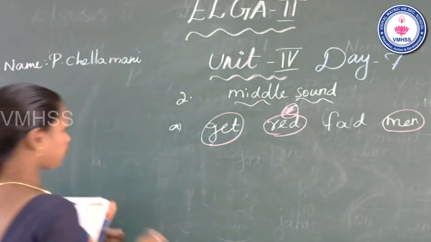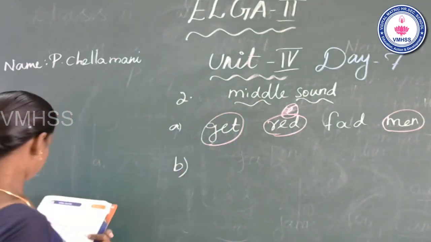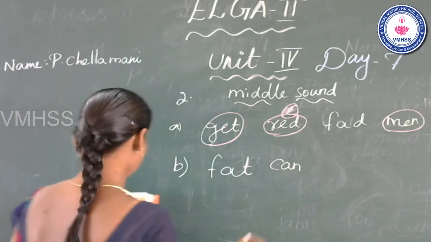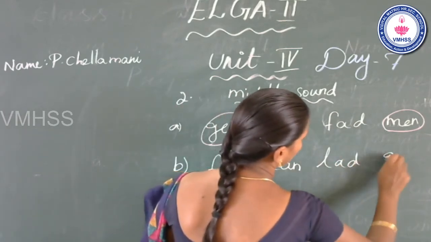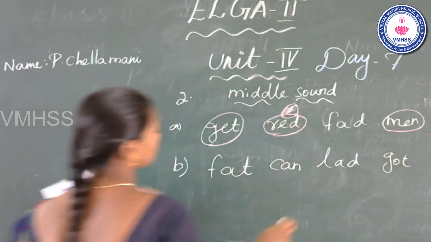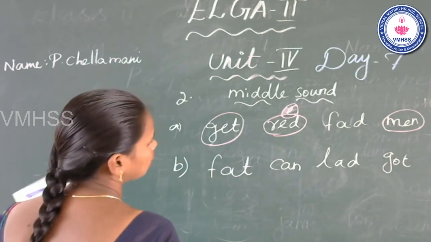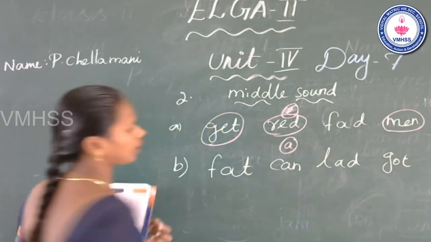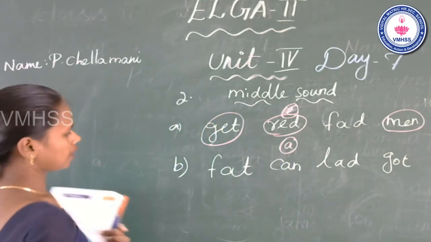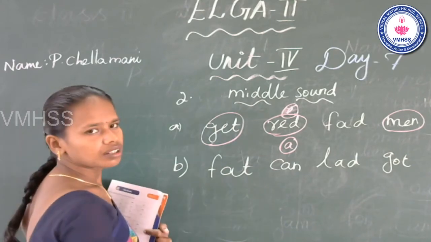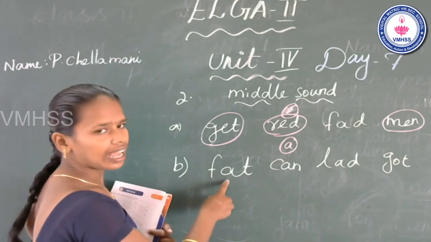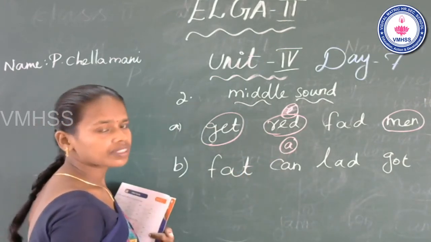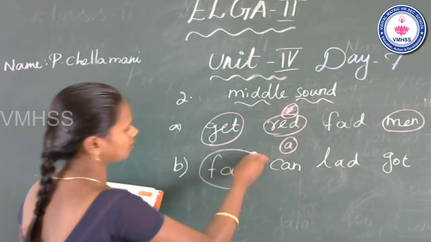Next, see the B1. Cat, can, lad, got. Now I say the middle sound a. Sorry, a. Okay? A. See the first word, fat. Beginning f, middle a, end t. This word have middle sound a. Yes. So you can circle it.